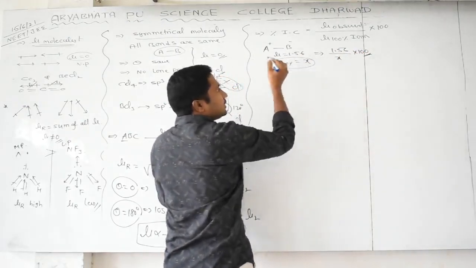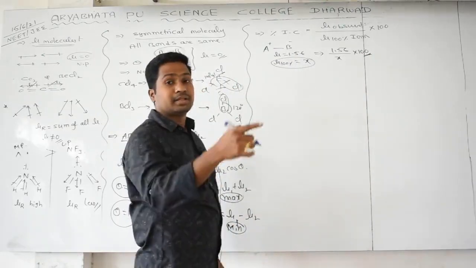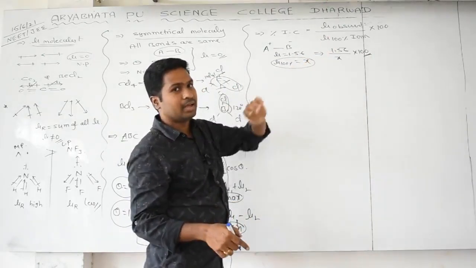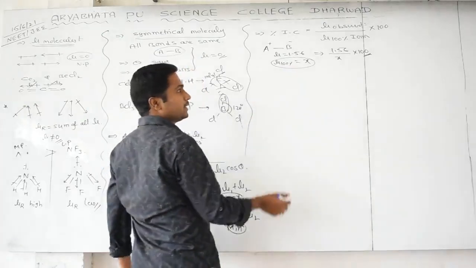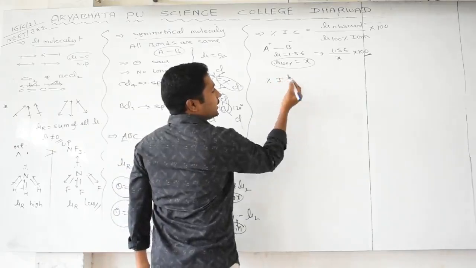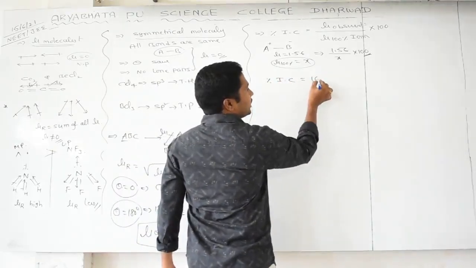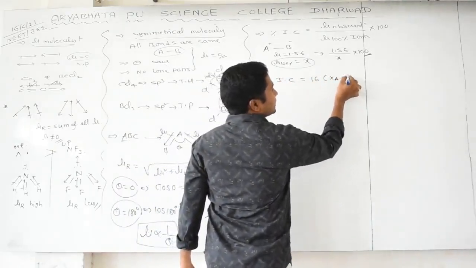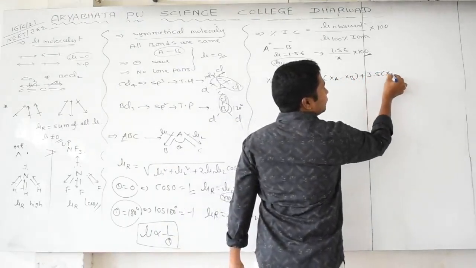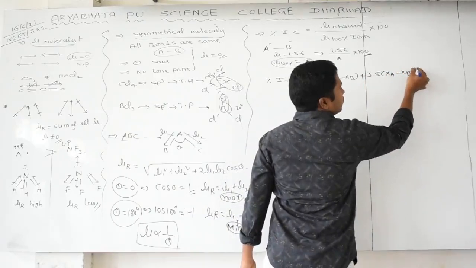To find this 100% ionization dipole moment, the charge value is helpful. The charge is 10 to the power of minus 10 ESU and the distance is 10 to the power of minus 10 meters. I will tell you one more formula for percentage of ionic character: 16 into (XA minus XB) plus 3.5 into (XA minus XB) whole square.